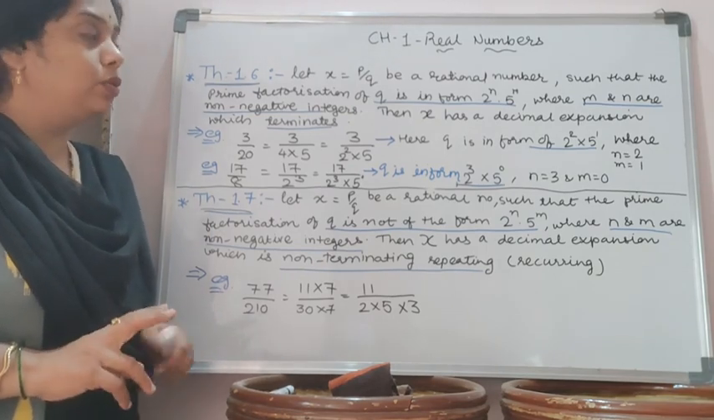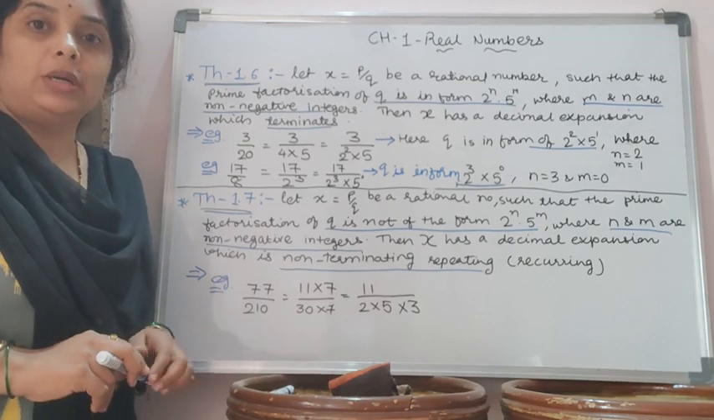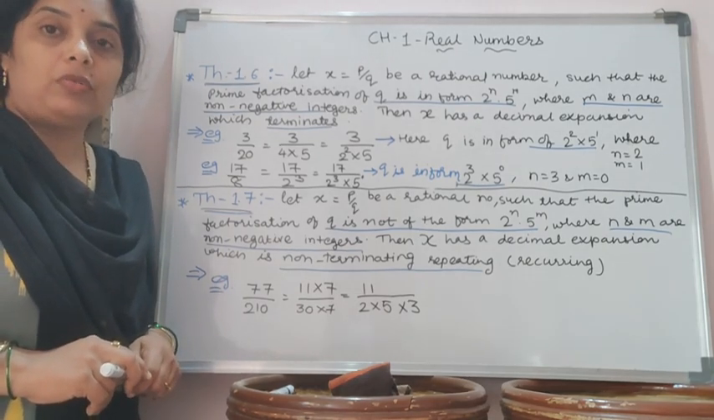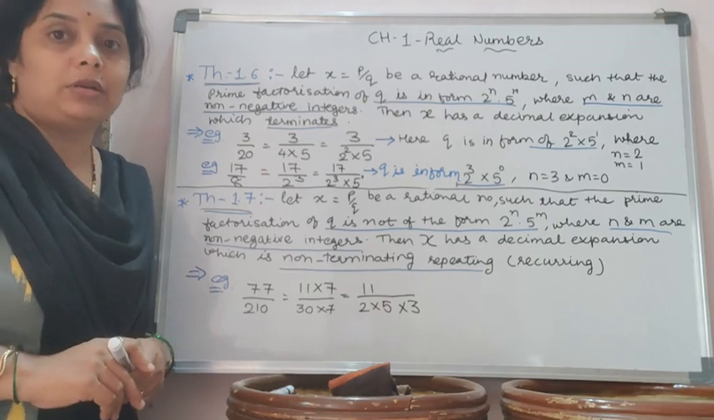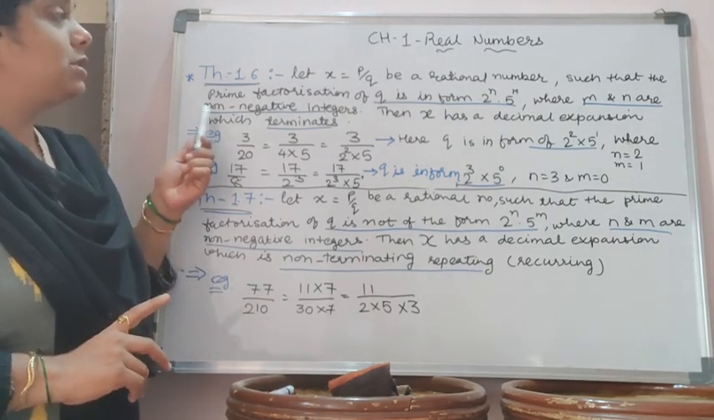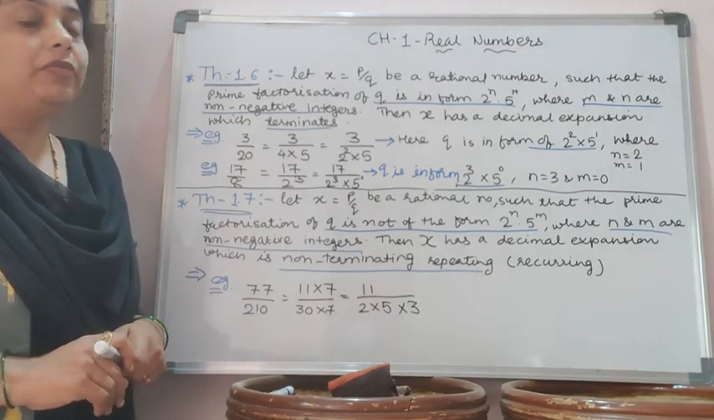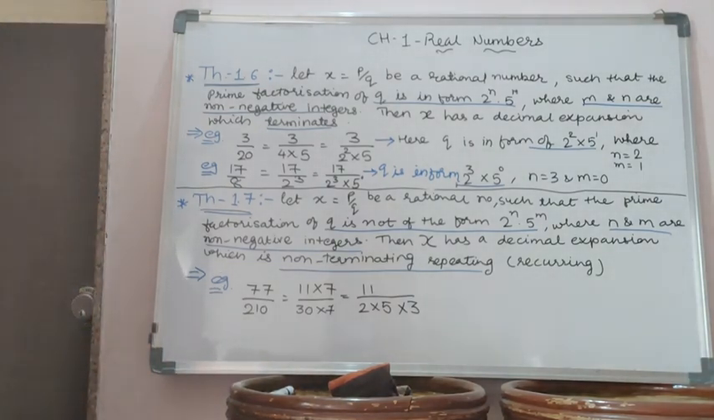So let's go through it word by word to understand the statement of theorem 1.6 and theorem 1.7. Theorem 1.6 says: let x equal to p by q be a rational number such that the prime factorization of q is in the form of 2 raised to n into 5 raised to m, where m and n are non-negative integers. Then x has a decimal expansion which terminates.